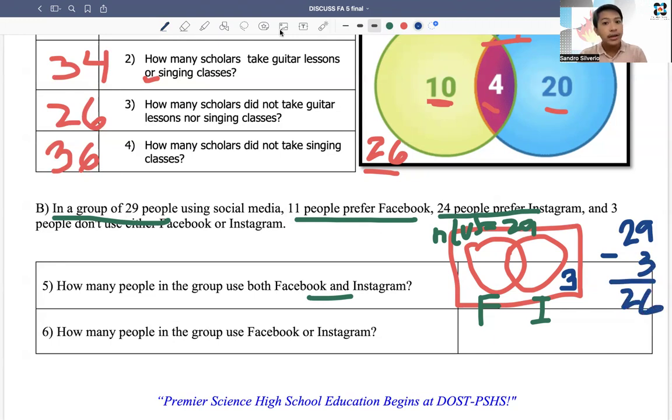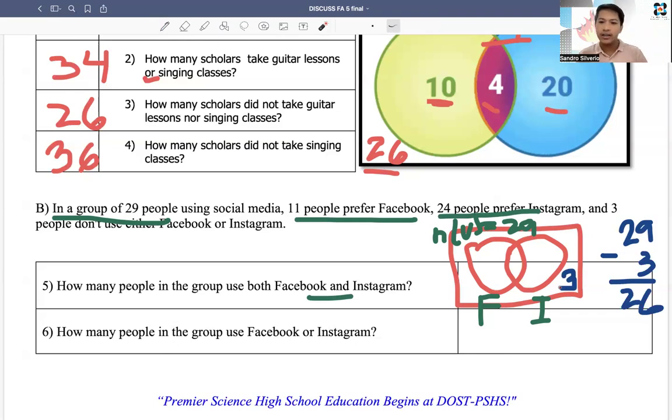So it means that the union of Facebook or Instagram is only 26. Kasi yung 3 nandoon na sa labas. Right? 26 plus 3 is 29. And that results to the universal set, the cardinality of the universal set. So we have to figure this out.